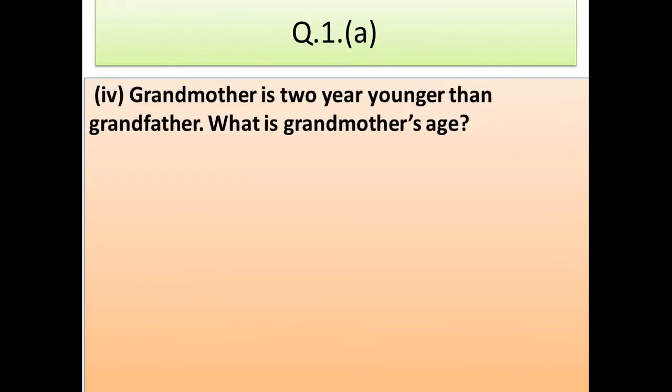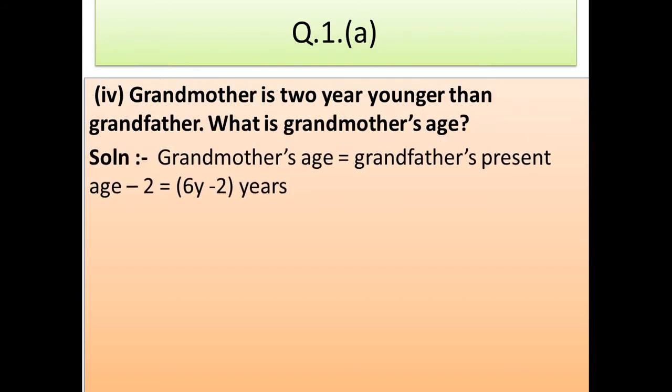Bit 4. Her grandmother is 2 years younger than grandfather. So children, what was grandfather's age? It was 6Y. So her grandmother is 2 years younger than her grandfather. So grandmother's age is equal to grandfather's present age minus 2, that is 6Y minus 2 years.